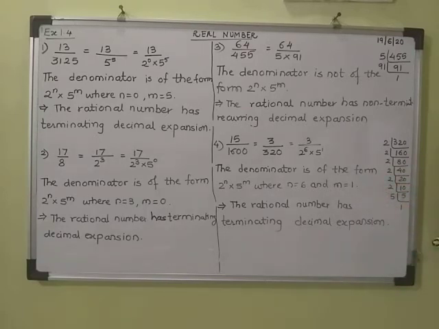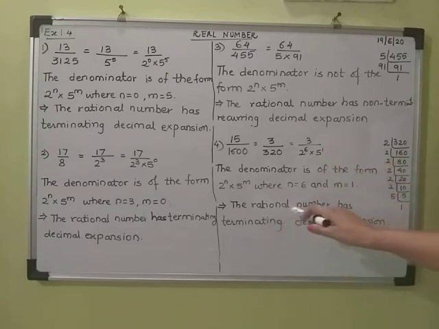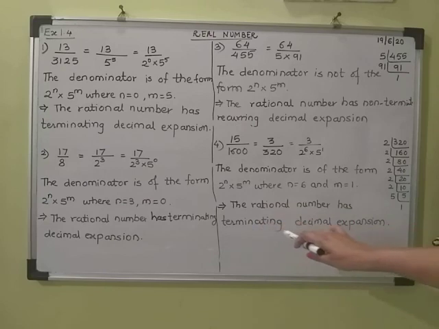So that is 2 raised to 6 into 5 raised to 1, because there is only one 5. So the denominator is of the form 2 raised to n into 5 raised to m, where n is 6 and m is 1. Therefore the rational number has a terminating decimal expansion.